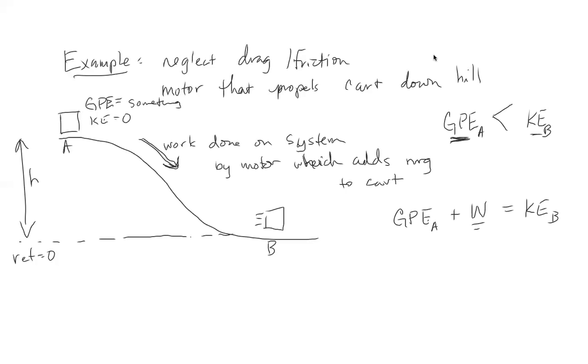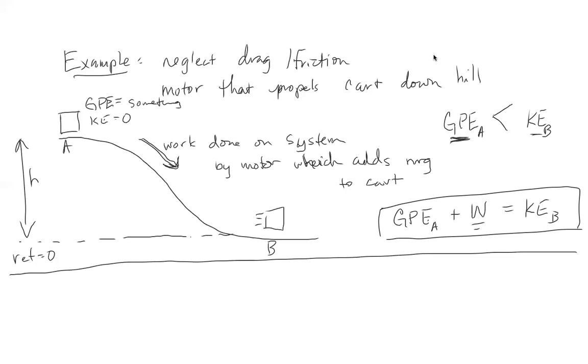So what if we say that we do not neglect drag and we have a motor, okay? So in that sense, we're going to have this situation with the cart here. Now when we go on, we have work being done, but we also have friction, which is being lost to thermal energy. And then we get down here, it's moving. So how would we describe that mathematically?